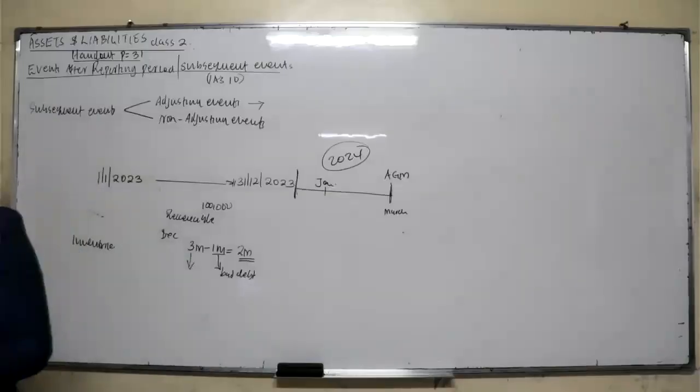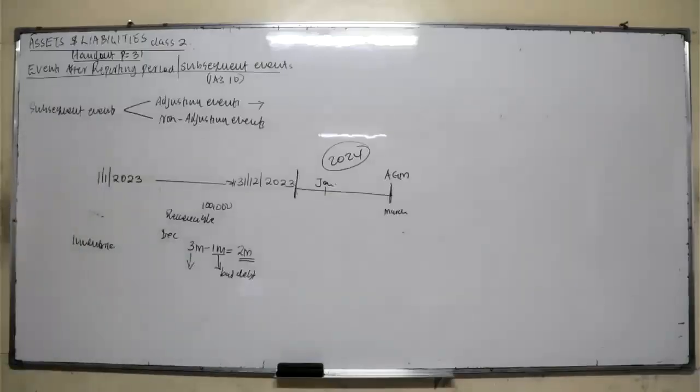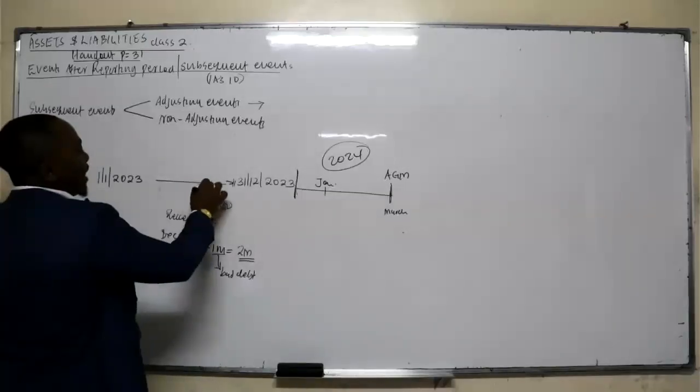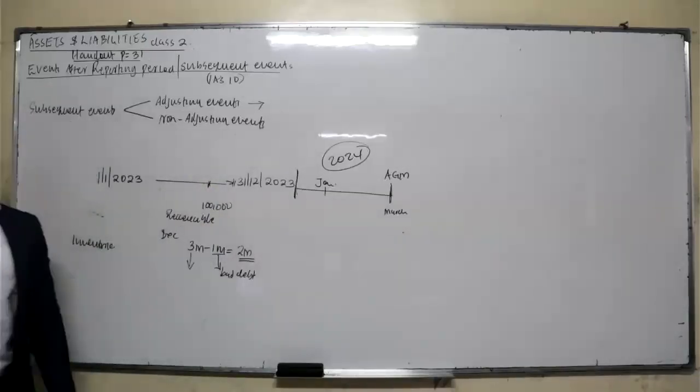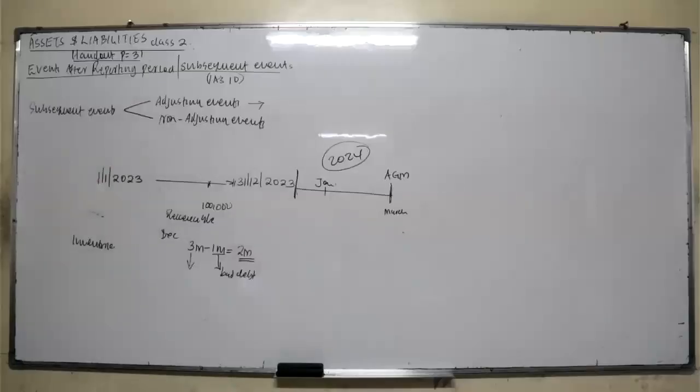Number E, settlement after the reporting period of a court case that confirms the entity had an obligation at the end of the period. Confirmation of a court case. Remember we talked about provision. A provision is a liability. Assume this company had a pending legal case in November. And then the judge decided that the verdict will be given next year in February.